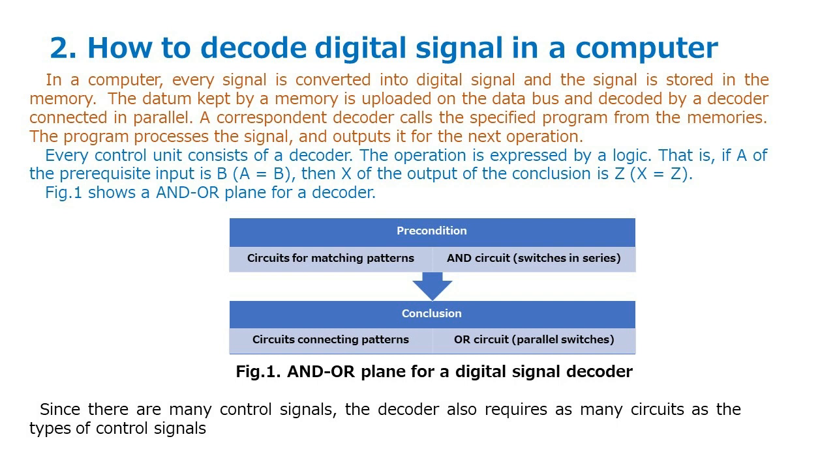Every control unit consists of a decoder. The operation is expressed by a logic. That is, if A of the prerequisite input is B, then X of the output of the conclusion is Z. Fig.1 shows A and O planes for a decoder. Since there are many control signals, the decoder also requires as many circuits as the types of control signals.